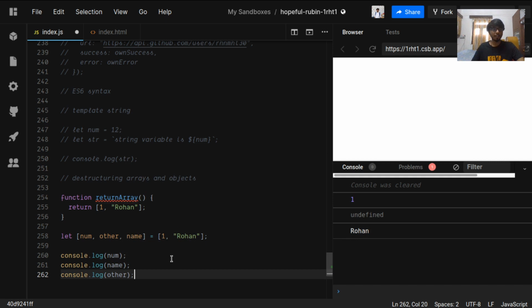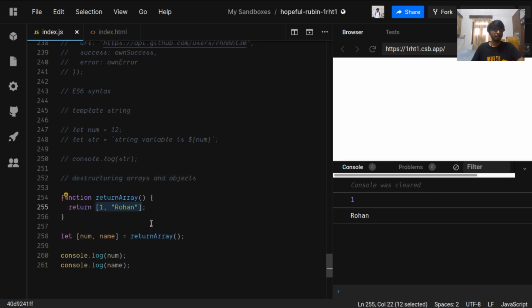So this is called destructuring in arrays. Destructuring means we are taking the array and we are breaking it apart, we are destructuring it. So num and name are done, then we can just use the name value directly.